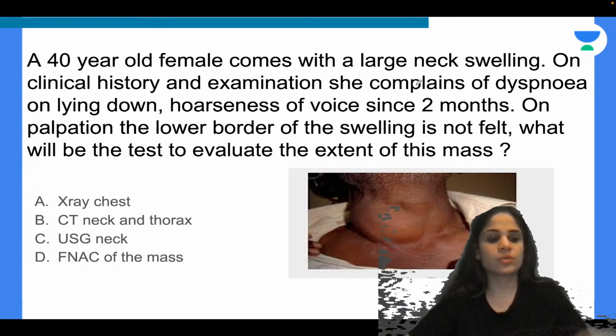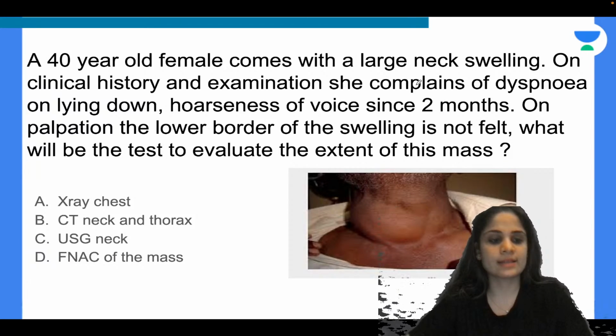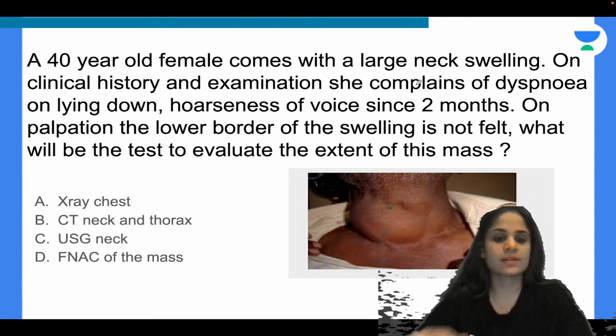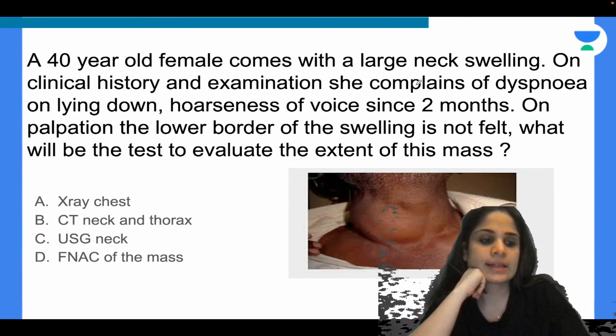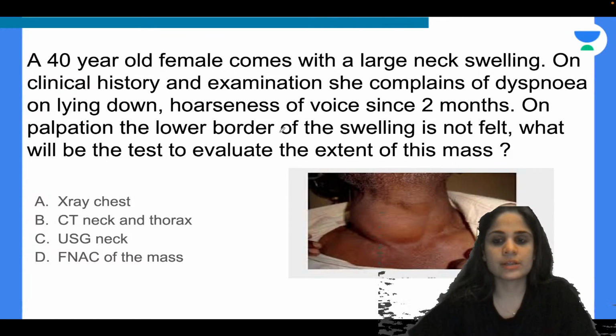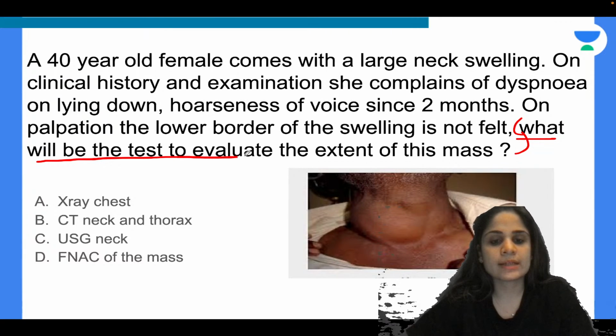Okay, very good. So Meena and Sonal are saying X-ray chest. Anyone else? Any other answers? Anjana is saying she'll do a CT neck and thorax. Now look at the question that they are asking you. They are very specific in the last line. They don't want to know what is the diagnosis. They want to know the test to evaluate the extent of this mass.